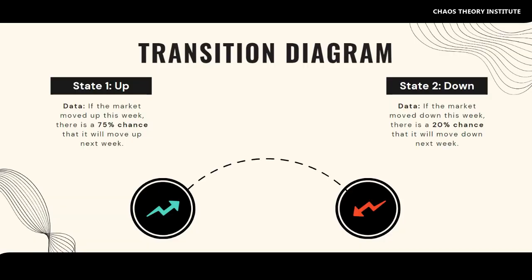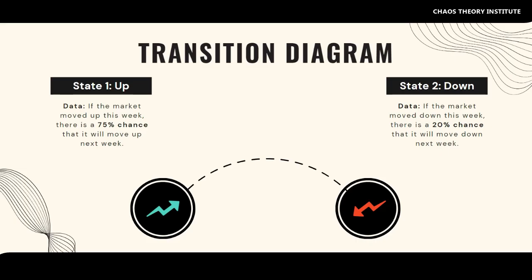Let's quickly look at a simple model with very little complexity. So here is a transition diagram. In this diagram, you'll see that we have 2 states. A stock can either be in an upward trending state or a downward trending state. Now, let's imagine that we knew, based on the data that we've collected, that if the market was uptrending for a week, that the following week there was going to be a 75% chance of the momentum continuing. And if we were in a downtrending week, our data tells us that we have a 20% chance that the downward trend will continue into the following week.